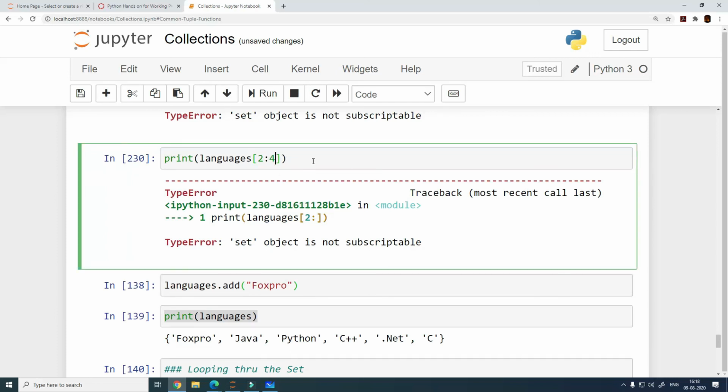So I have it. Yeah, please go ahead. Do we use this in real time? Sets? We do use the set concept.